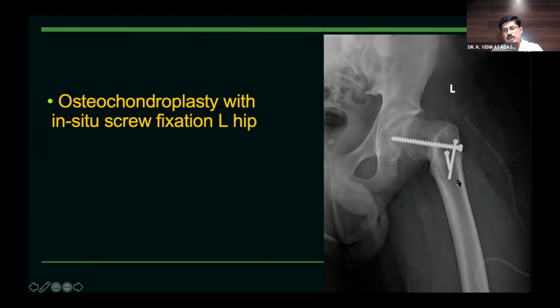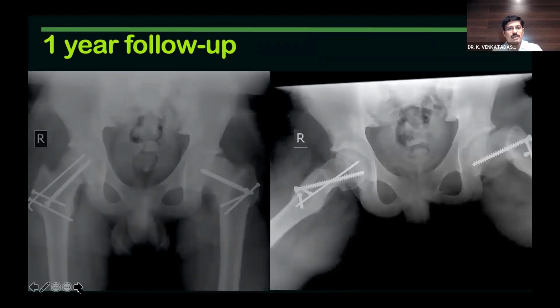You can do this in combination with the classical Southwick or Imhauser osteotomy, where you correct the varus and the external rotation. So I thought of doing the subtrochanteric osteotomy in the second stage. So initially we did the osteochondroplasty. I told him we will do the subtrochanteric osteotomy in the second stage. The patient never came for follow-up after that, I think.